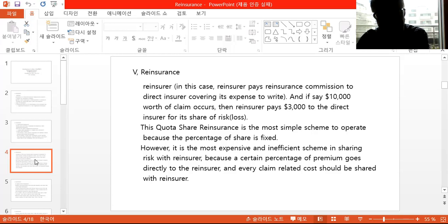Some reinsurers, which don't want to pay those extra expenses of handling quota share, specifically say that they don't do any proportional reinsurance business. They only do non-proportional reinsurance. One such reinsurance company in the US is General Re.